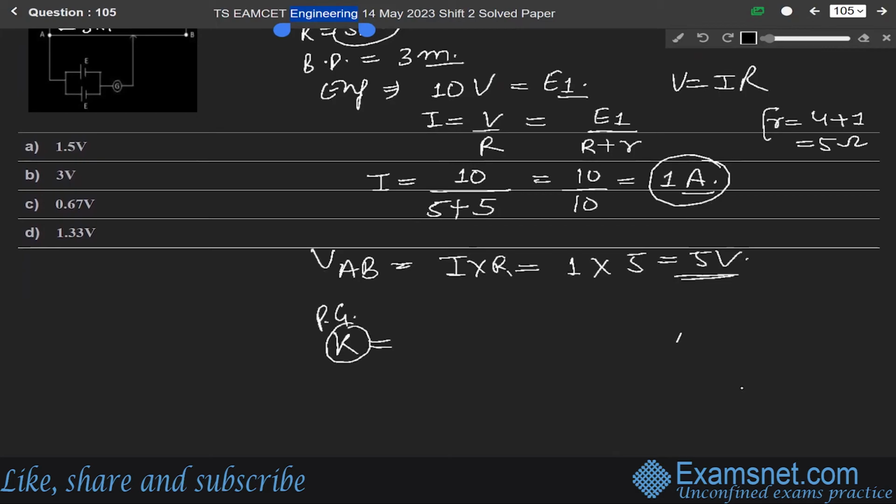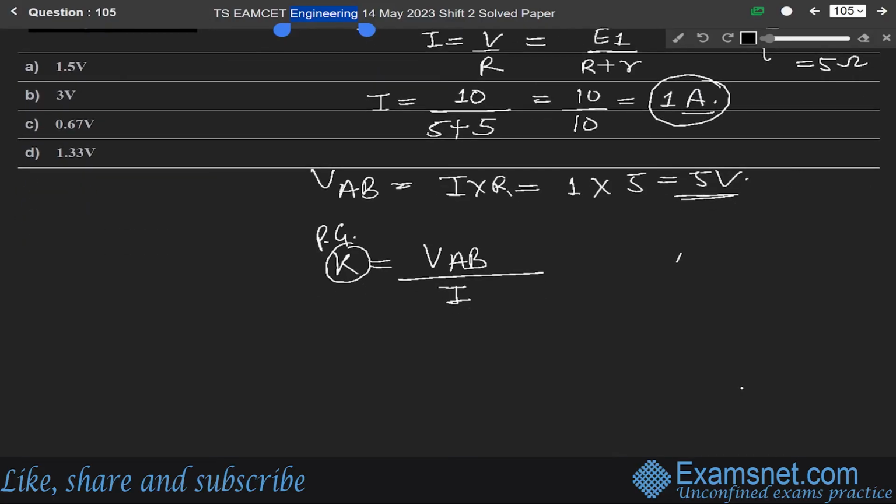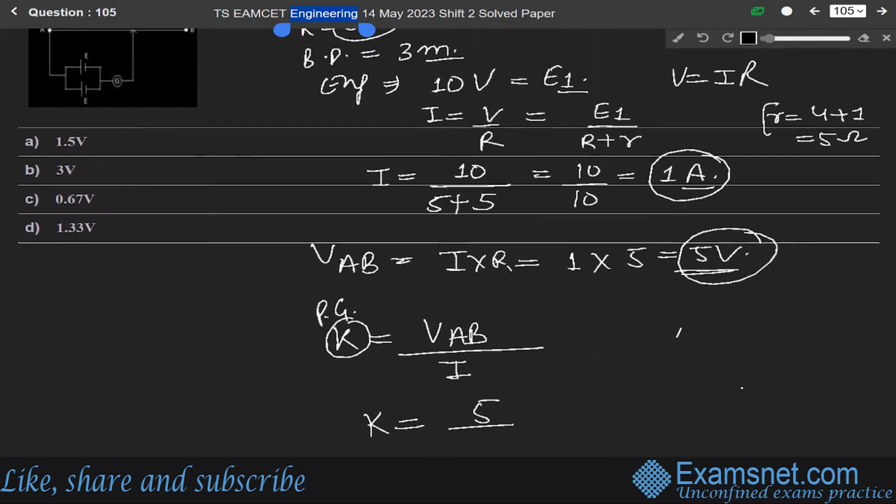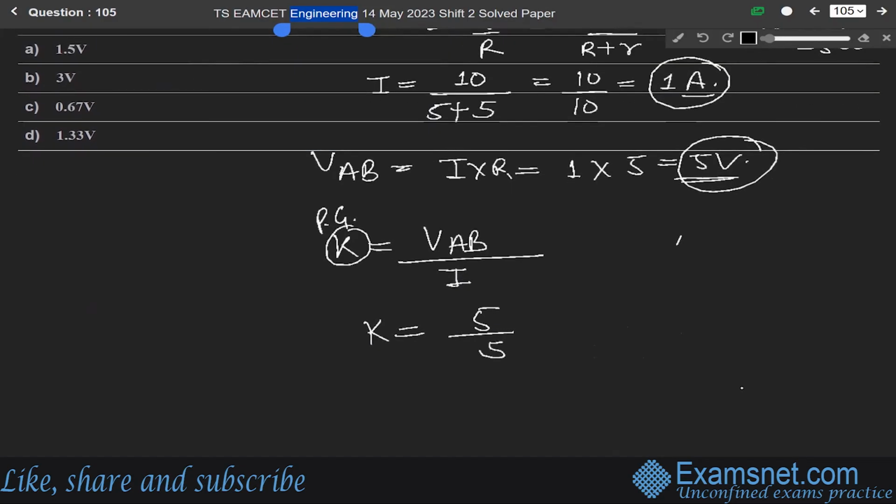Potential gradient K is equal to VAB over I. It is for the whole wire. Current is for the whole wire. So K is equal to VAB, which is 5, and the current for the whole wire will be 5 ampere. So 5 over 5 will be equal to 1.